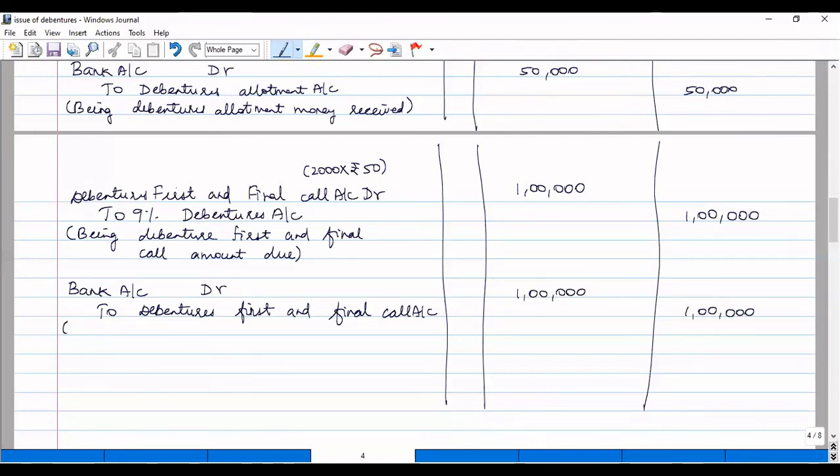Being debenture first and final call amount received. In this sum, we have learnt how to pass journal entries when debentures are issued for cash at par.